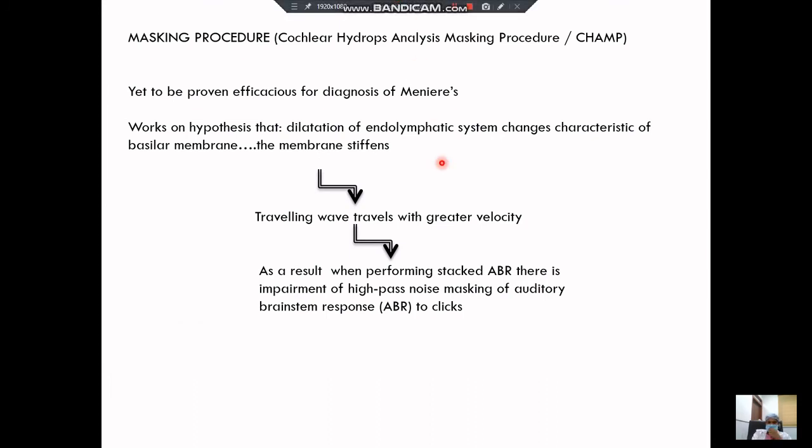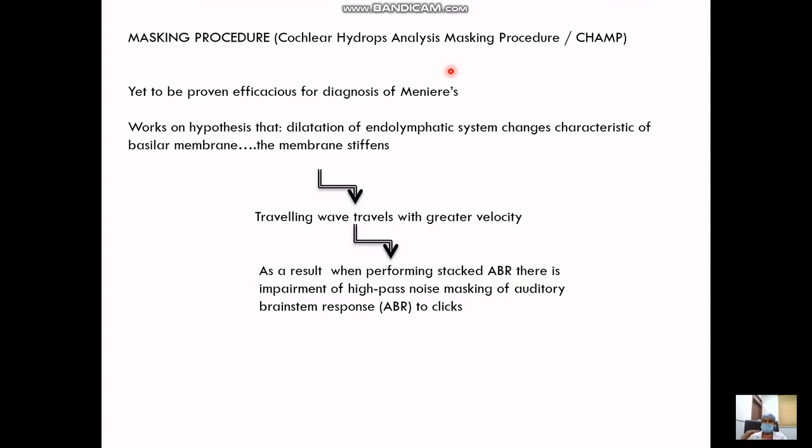Another is the cochlear hydrops analysis masking procedure, or the CHAMP. Its efficacy is yet to be proven and it is still in the process of trial, but it works on the hypothesis that when there is dilatation of the endolymphatic system, the characteristics of the basilar membrane change. The basilar membrane stiffens. As a result, the traveling wave, like any wave in something stiff, will travel faster compared to when it is not stiff. So it is strengthened, stretched out, and the waves travel faster.